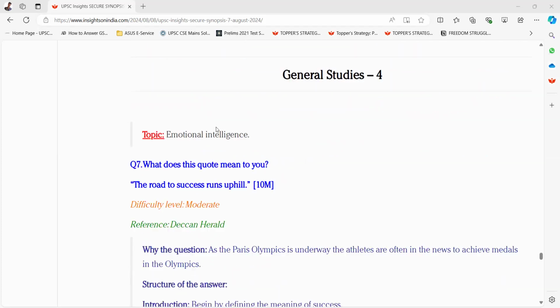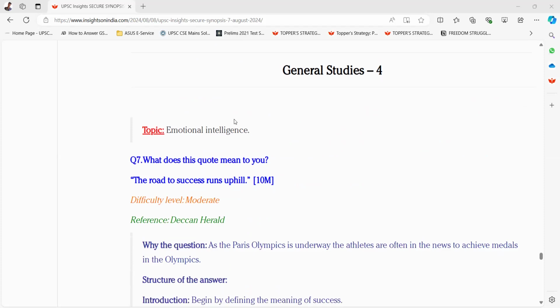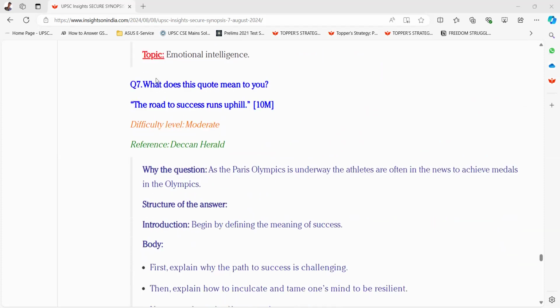General studies for emotional intelligence. The topic is emotional intelligence. Question 7, what does this quote mean to you? The road to success runs uphill. 10 marks question. The road to success runs uphill.